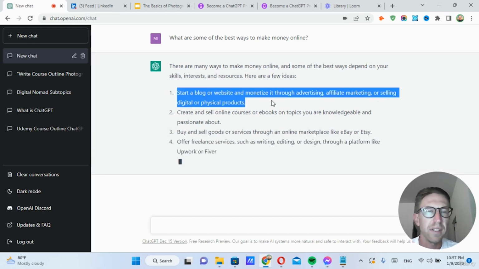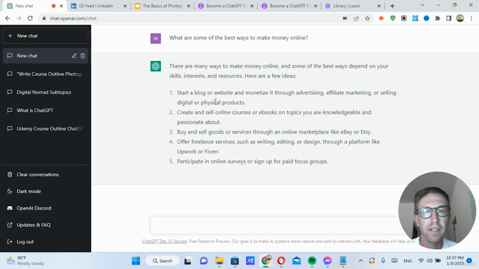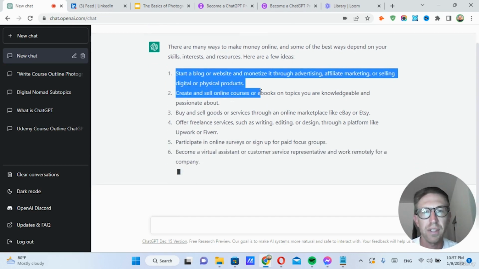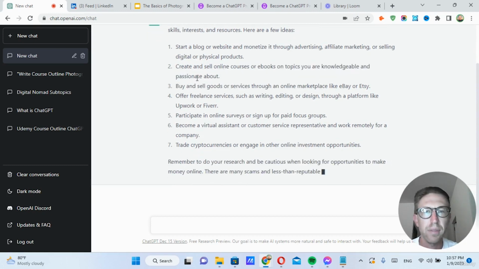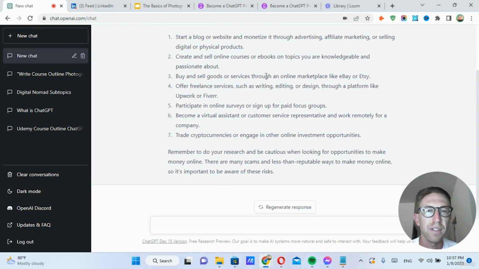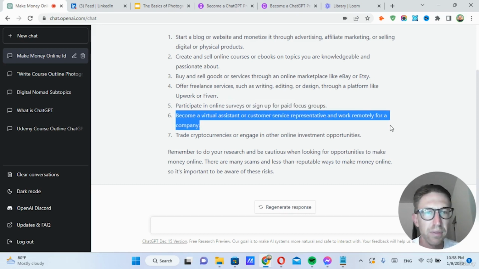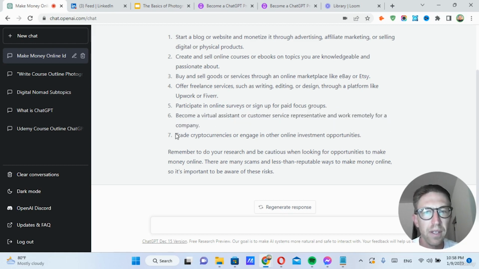Start a blog or website and monetize it through advertising, affiliate marketing, or selling digital products or physical products. Create and sell online courses or eBooks on topics you are knowledgeable and passionate about. Buy and sell goods or services through an online marketplace like eBay or Etsy. Offer freelance services such as writing, editing, or design through a platform like Upwork or Fiverr. Participate in online surveys or sign up for paid focus groups. Become a virtual assistant or customer service representative and work remotely for a company. And then last but not least, trade cryptocurrencies or engage in other online investment opportunities.